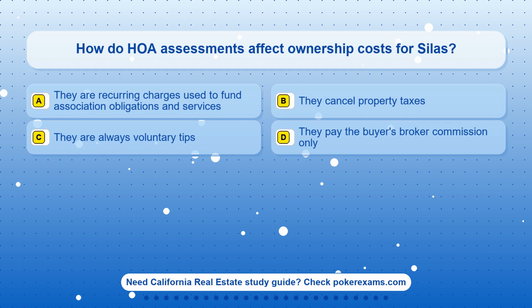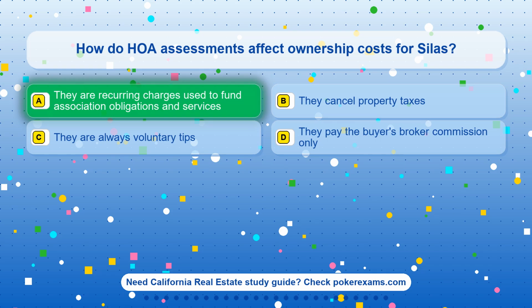Question 21. How do HOA assessments affect ownership costs for Silas? Option A. They are recurring charges used to fund association obligations and services. Option B. They cancel property taxes. Option C. They are always voluntary tips. Option D. They pay the buyer's broker commission only.